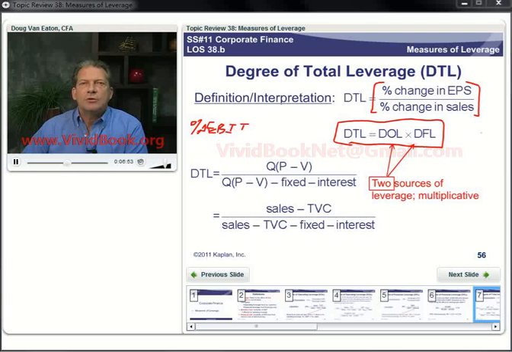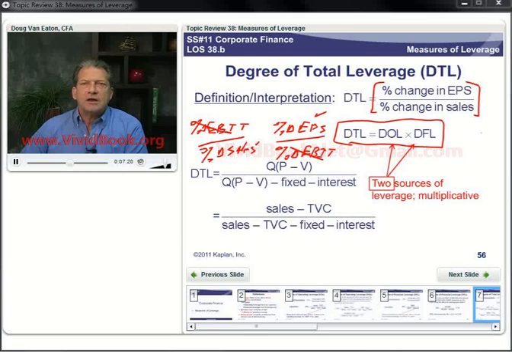That was our degree of operating leverage. And then we had percentage change in EPS, earnings per share, over percentage change in EBIT, operating earnings. So when we multiply these together, these two cancel out, and we get the percentage change in earnings per share divided by the percentage change in sales.